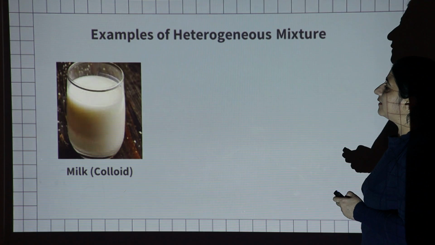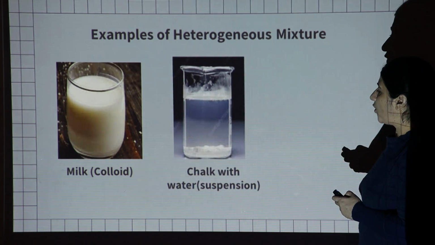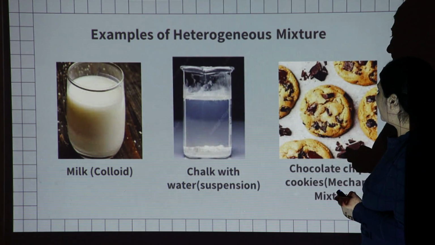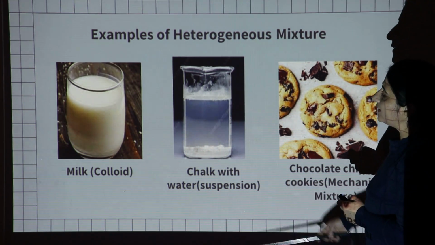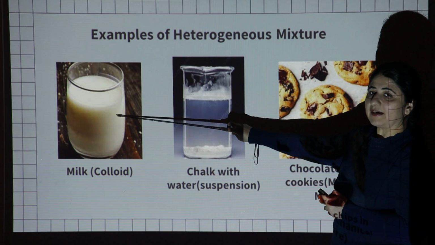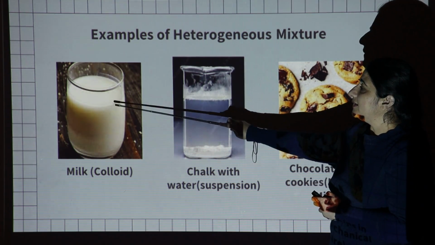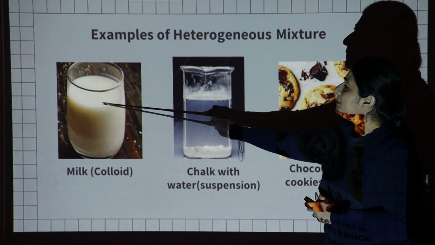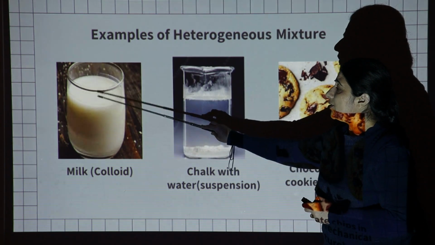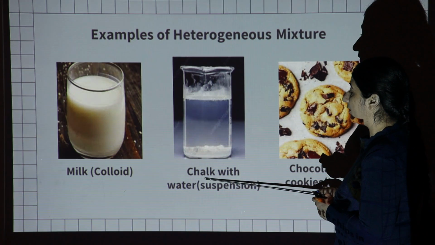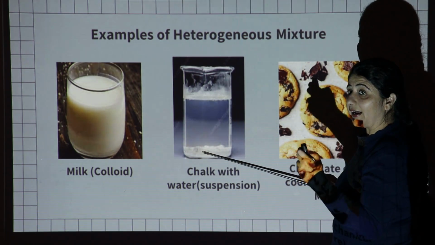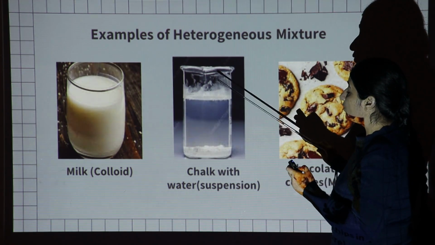So here we have examples of heterogeneous mixture depending upon their size of particles. One is milk, second one is chalk with water, and third one is chocolate chips with cookies. In milk, the fat particles, oil particles, are very small, so they remain suspended. They don't settle down at the bottom. But in case of chalk, the particles of chalk are larger than the water particles, so they are heavier.